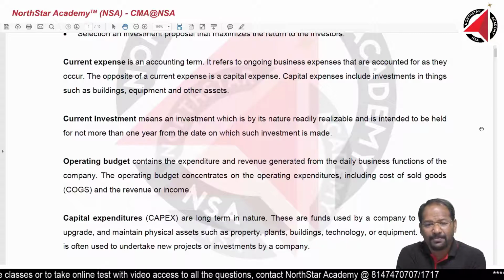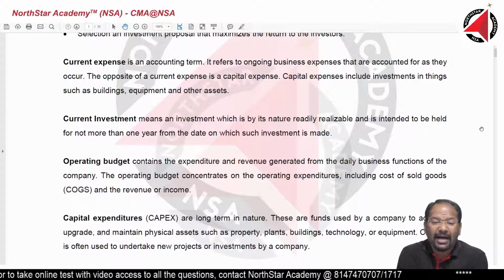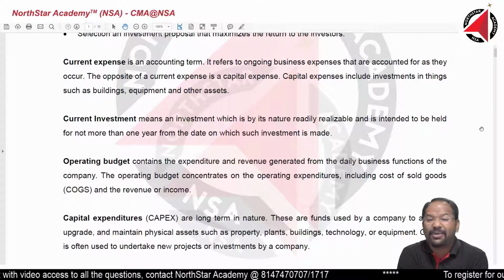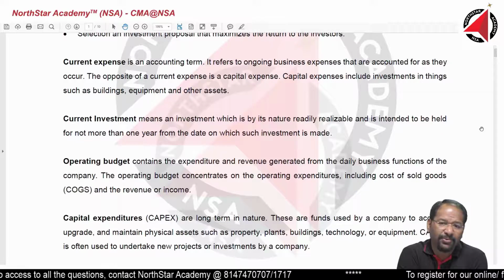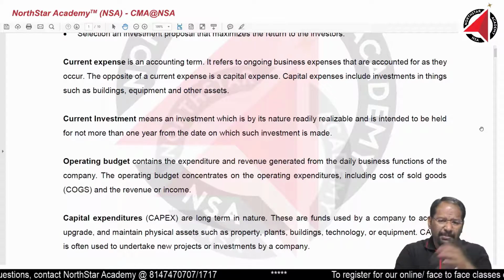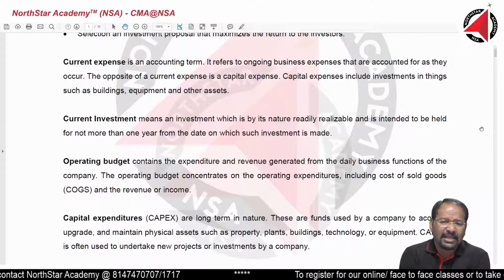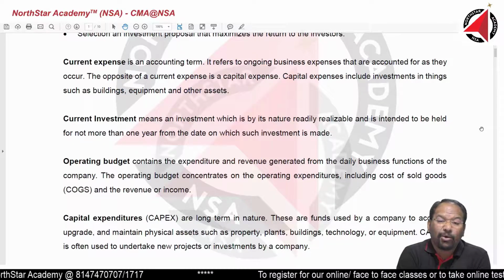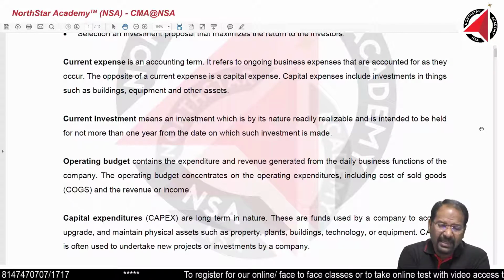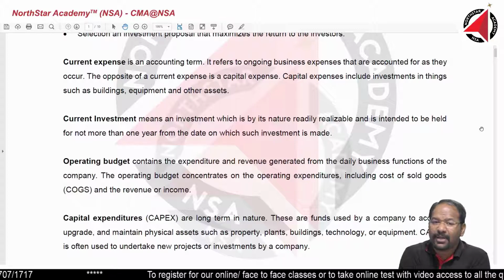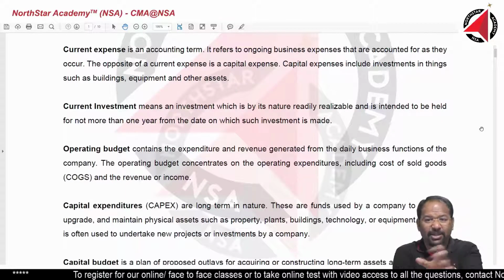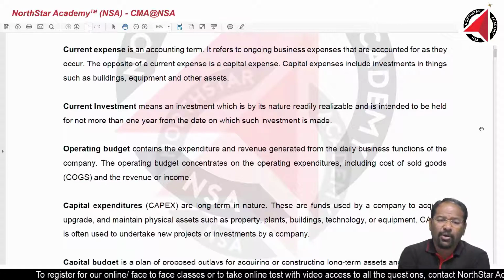For example, buying a house, we don't call it expenditure, we call it investment. But buying a provision for house, that we call it expenditure, because the benefit of the provision that we have in the kitchen is limited to a very small period. But owning a house, the benefit is going to surpass long period. That is why we call it investments. But there is nothing wrong in calling it capital expenditure also.